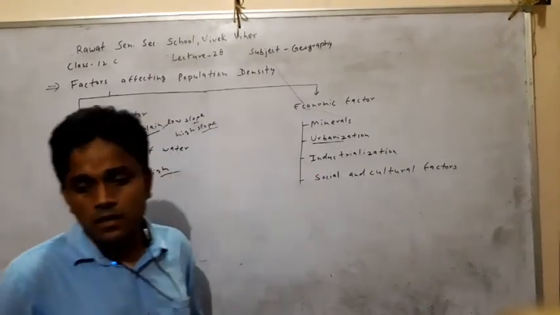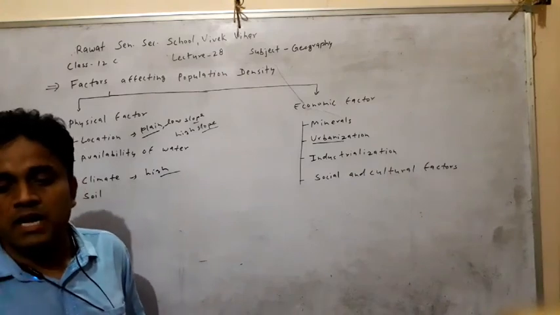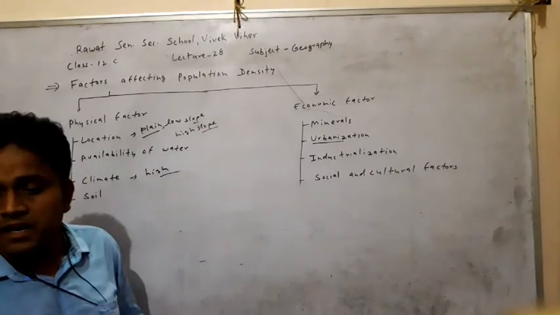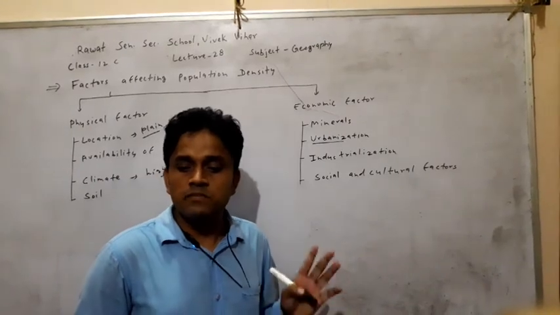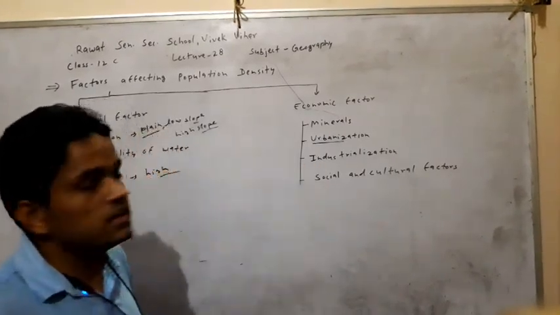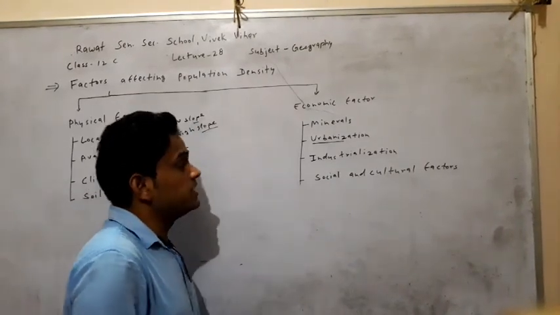ठीक है, urbanization: good opportunities for employment, better education, better medical facilities, and transport and communication facilities are provided in the cities. These facilities attract the population. Clear? Next, industrialization also affects the population density.